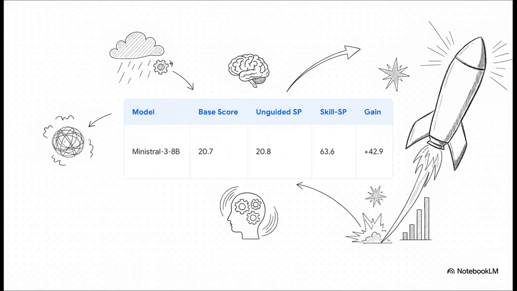But then, when researchers applied skill self-play, the score rocketed to 63.6. We are talking about a massive absolute gain of 42.9 points. Skill self-play essentially rescued a completely misaligned model just by giving it the structure it desperately needed to teach itself.